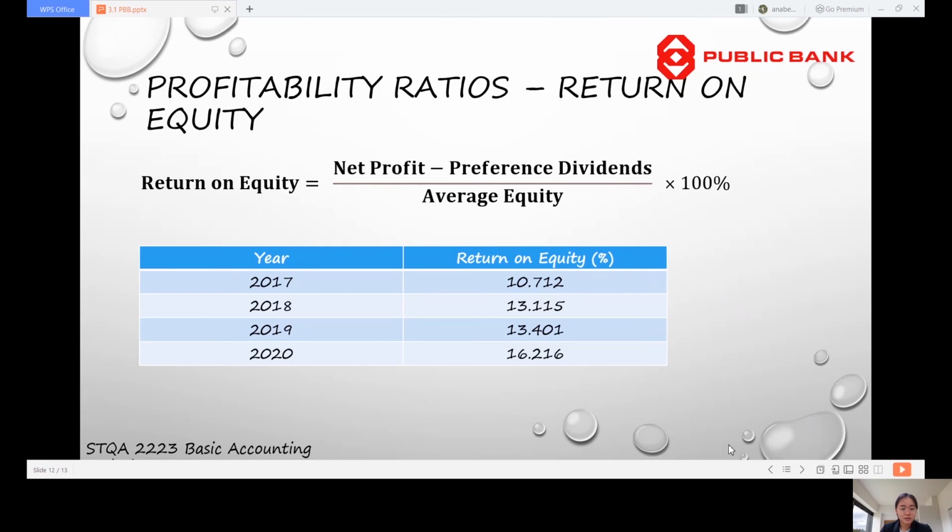Next is the return on equity. The return on equity can be obtained when we divide the difference between the net profit and the preference dividends by the average equity and times with 100%. And for your information, Public Bank BERHAD did not issue any preferred stock, so we just let it be blank. And using this formula, we can obtain the return on equity for 4 years.